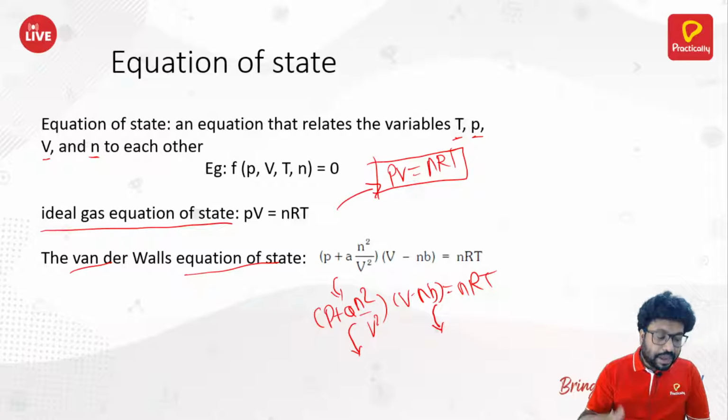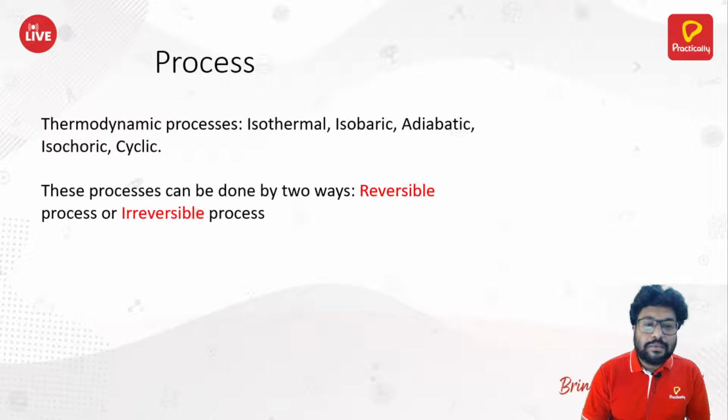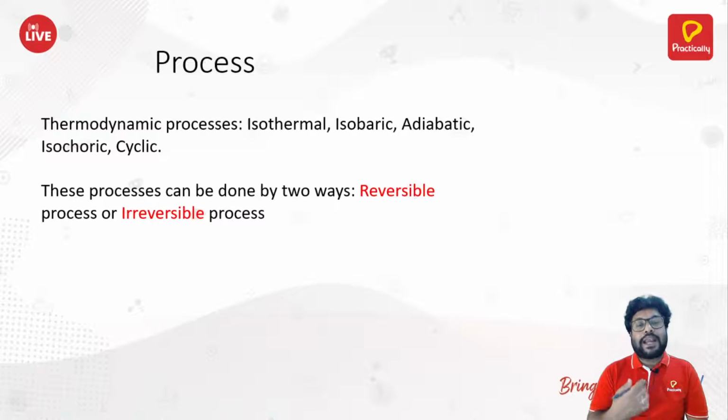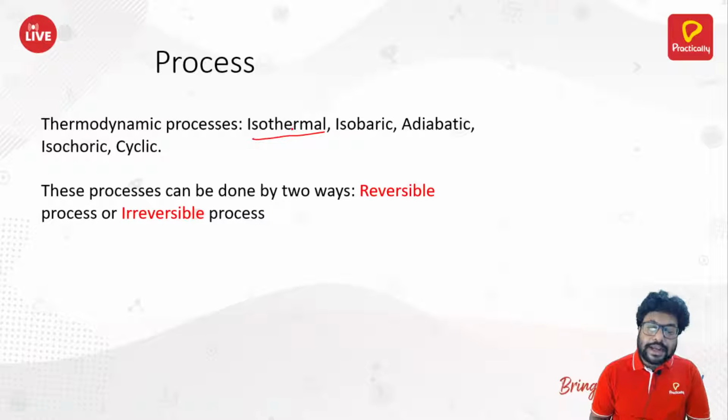Moving ahead. Processes. What are thermodynamic processes? We know there are different types of thermodynamic processes. For example, isothermal: there is no change in temperature, that means ΔT = 0.